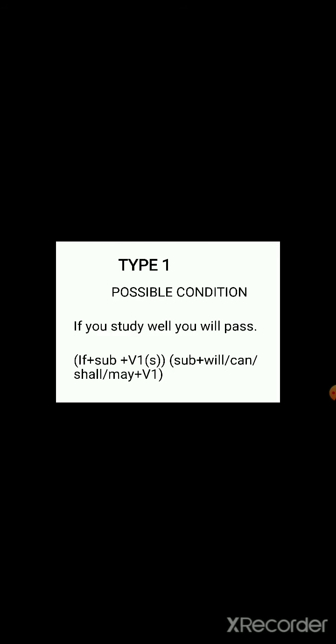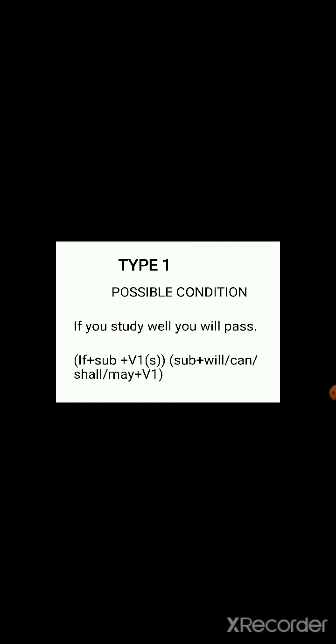and the subject is you here. That is why we can't use studies. So V1, study is the V1. V1 means base form. Base form, that is V1. We can change it to V2 and V3 and so on. Study, studied, studied, V1, V2, V3. So here I haven't used studies, because the subject is you there.